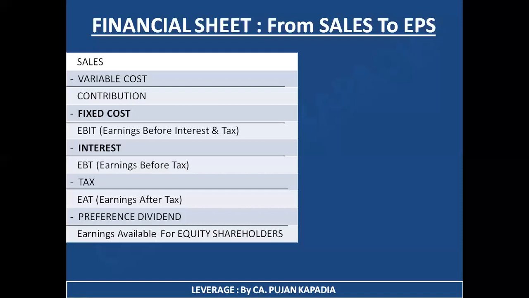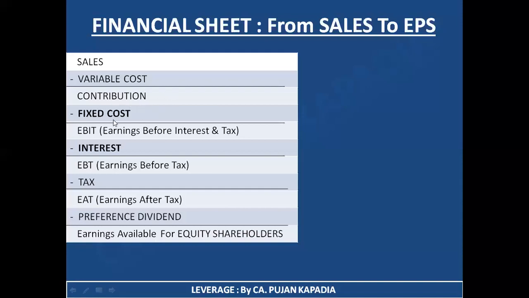So what you need to remember as of now is we are at the first phase of our financial sheet where we learned that, first of all, we start with the sales. From that, we deduct the variable cost. Now, I hope you are clear what variable cost is. What I get as a result is contribution. Now, from the contribution, I'm going to deduct my fixed cost. Just recollect the previous slide we studied, where we saw that the business is employing assets which have a fixed operating cost in order to increase the earnings of the equity shareholder.